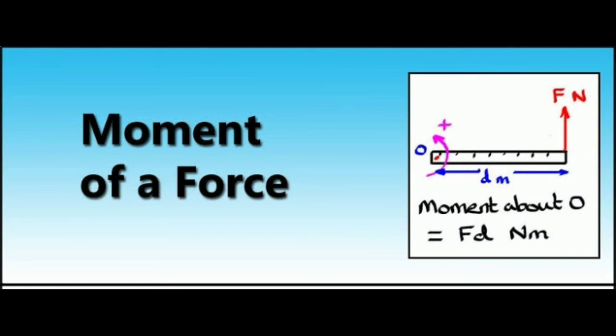So torque means the product of force and distance between the fixed point. Torque is a vector quantity. It acts along the direction perpendicular to the plane containing the line of action. The unit is Newton meter.